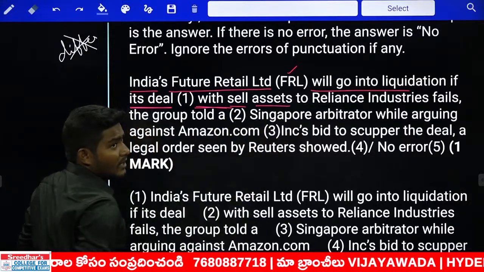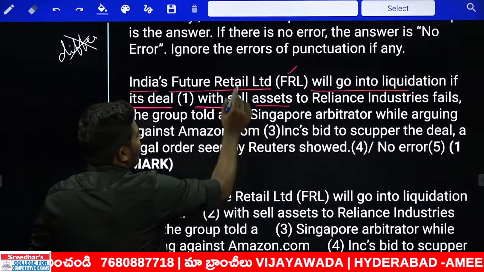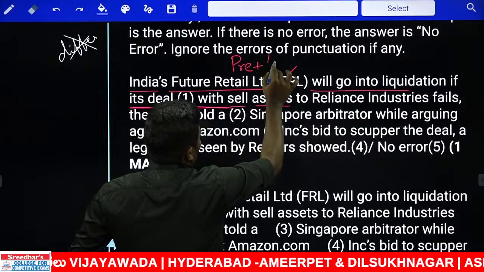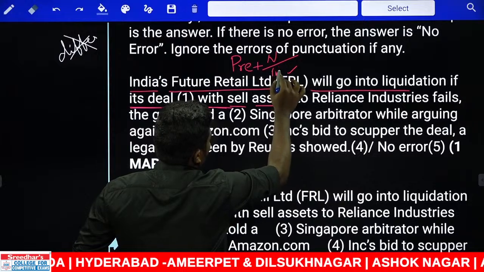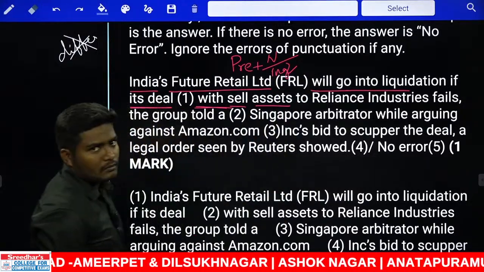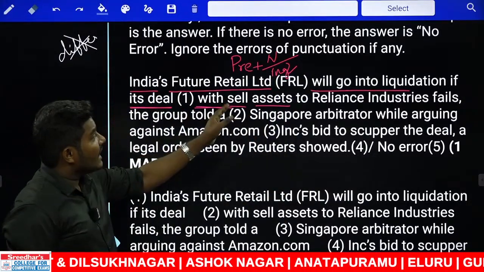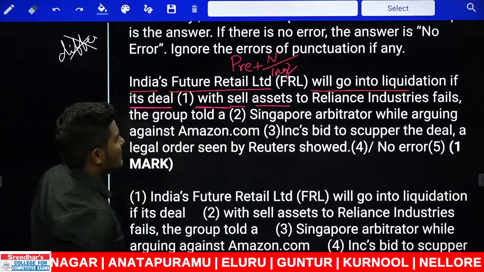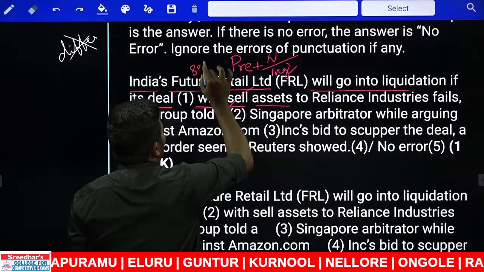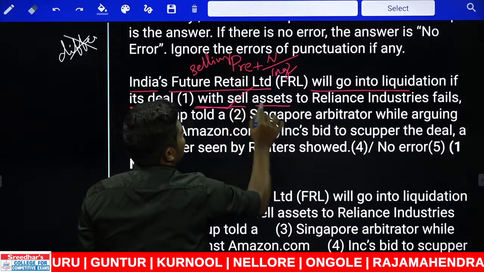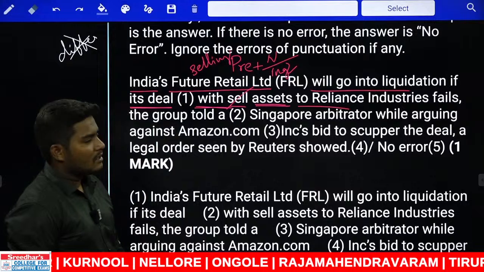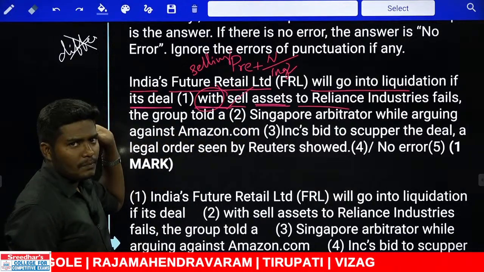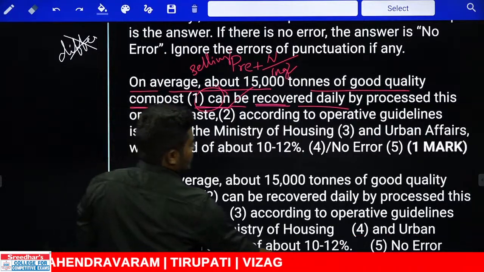sell assets. If you look at this, we can get most of the answers. This is a very, very important case. Whenever you come across prepositions, the prepositions can be used either with a noun or ing. Yes or no? It's deal with sell assets. Can you tell me the correction now? There is some mistake going on here. It's not deal with sell assets. It is not sell. The word should be what here? Selling. It's deal with selling assets to Reliance Industries fails. The preposition here should be followed by a noun or ing. That is very simple. While reading, you should answer that.